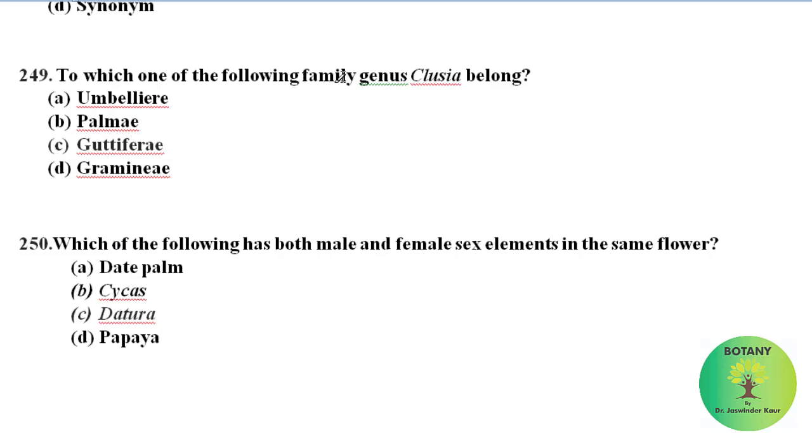Clusia belongs to family Clusiaceae, and the other name of family Clusiaceae is Guttiferae, so the correct answer is Guttiferae. Among these, Datura has both male and female sex elements in the same flower, while date palm, cycas and papaya are dioecious plants, having male and female flowers on separate individual plants.